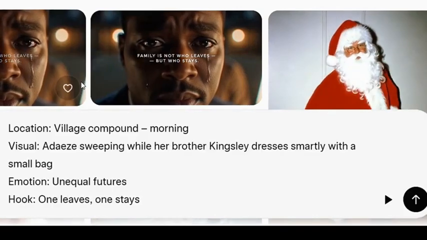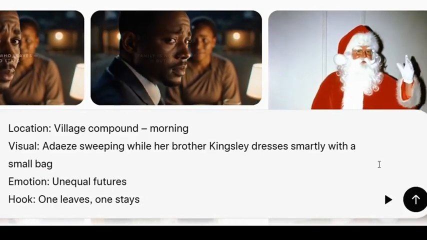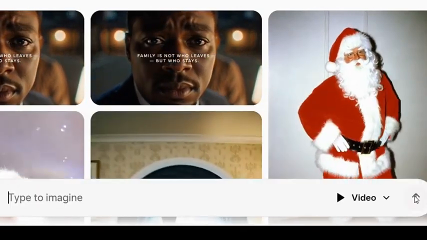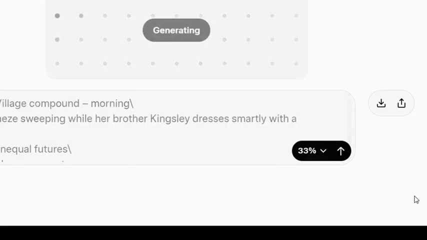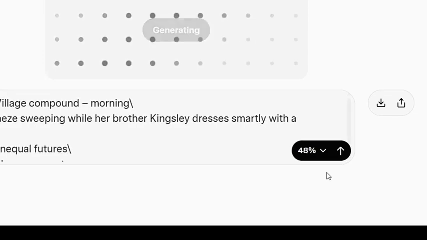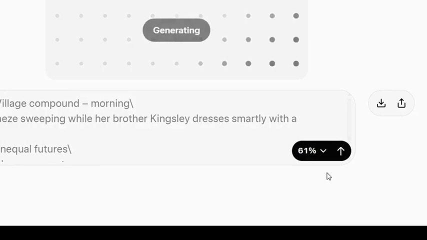And I paste the video script which I just copied right now, and I click on generate. After clicking on generate, in less than 1 minute, it generates my video for me. So all you just have to do is give it some minutes and it's going to generate the video for you. Grok AI is one of the best AI tools that generates text to video in less than 1 minute. It's not even up to a minute and it's going to generate the video.